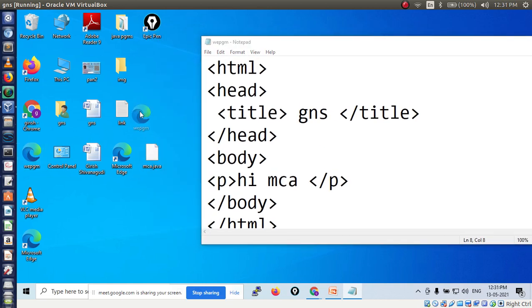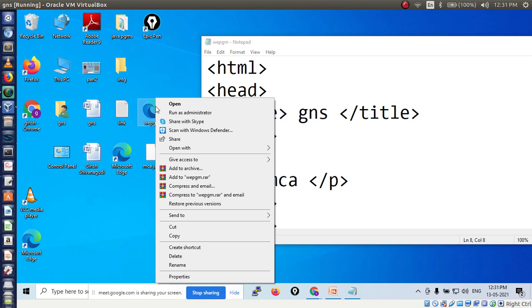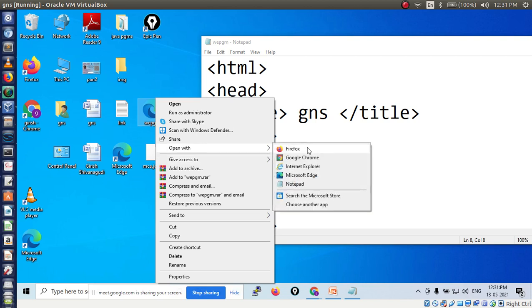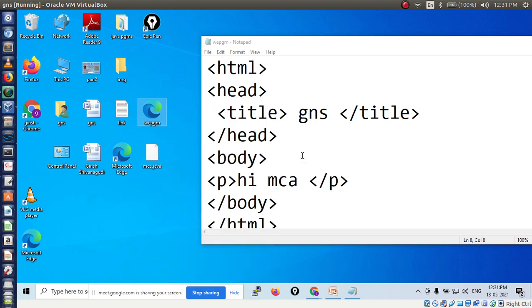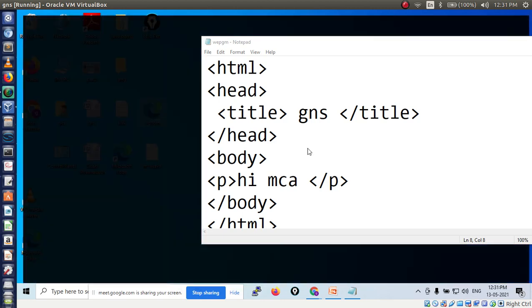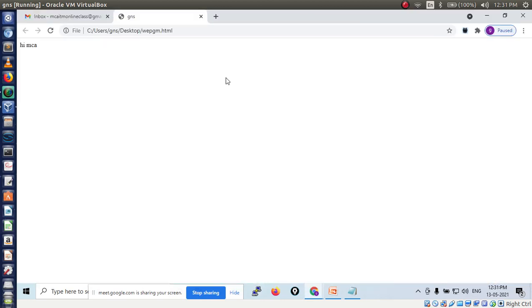Now see here, web PGM has already been saved with the file extension HTML. Now I want to open this file. How to run an HTML file? After typing and saving your file as HTML, you just right click on that file, then open with web browser. Choose any web browser. If you have Firefox, you can choose Google Chrome, and you can choose Internet Explorer. These all are web browsers, right? So I am choosing Google Chrome. Click on that web browser, so it will display like this.